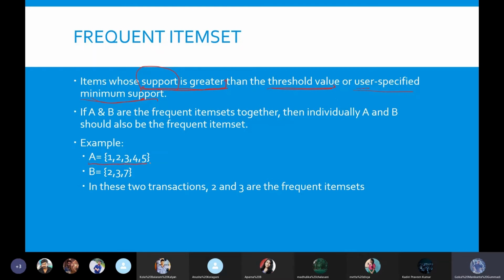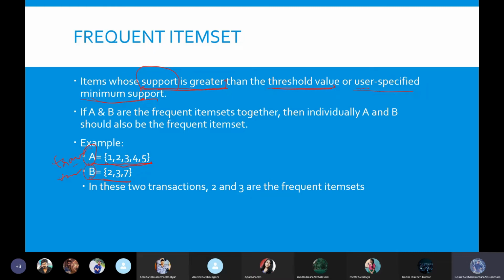Here in the example we have A and B as two transactions. A is a transaction and B is a transaction. That means A is a customer, B is a customer. A is buying 1, 2, 3, 4, 5 different items. B is buying 3, 2, 3 and 7 different items. These are item numbers or item codes, let's say. So A and B are buying these two different sets of items.